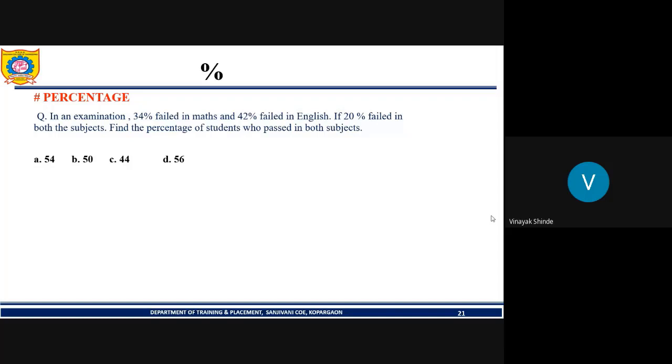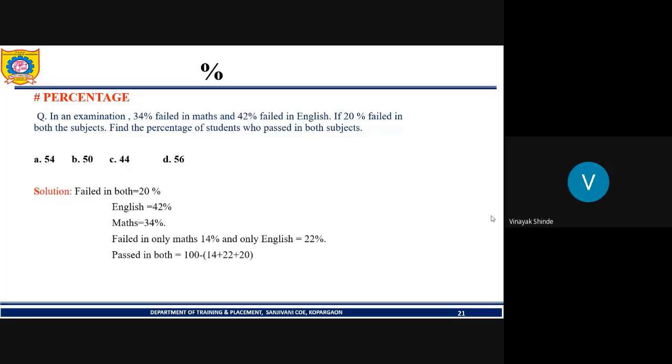Yes, 44 is correct. See, if we go through a Venn diagram, if this is maths and this is English, according to the condition, 20% people failed in both subjects, but 34% failed in maths.